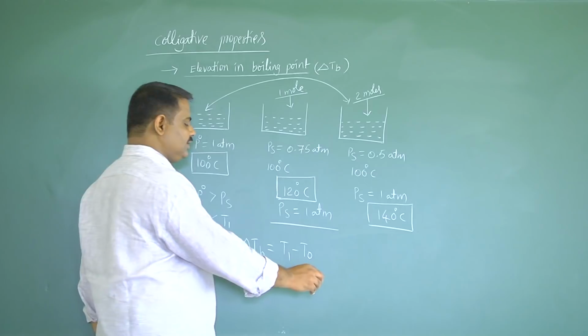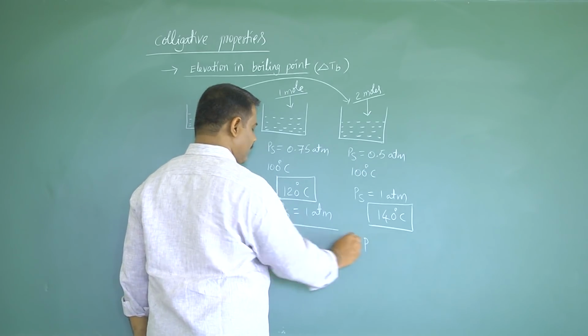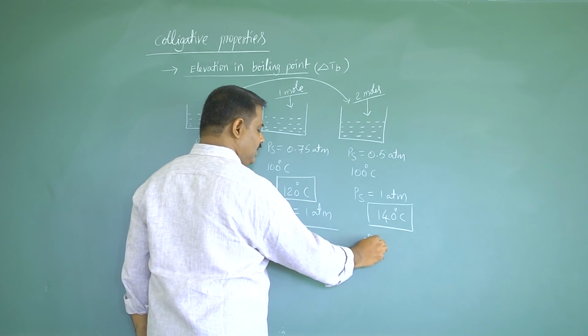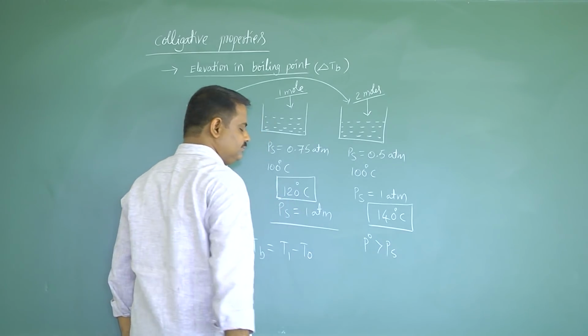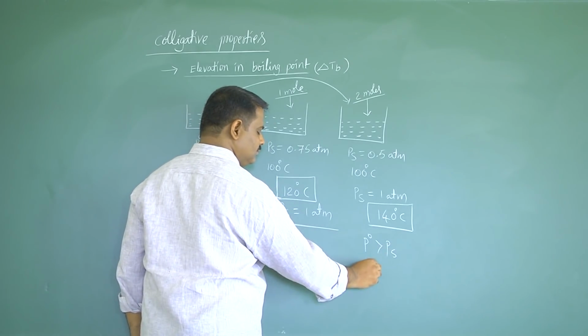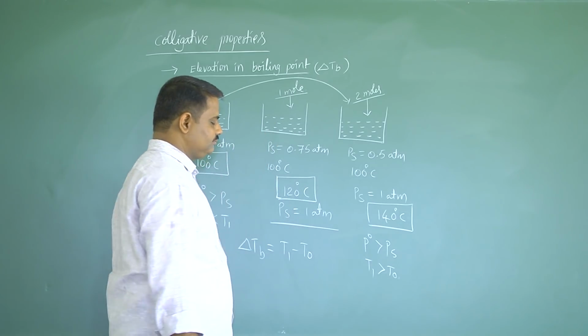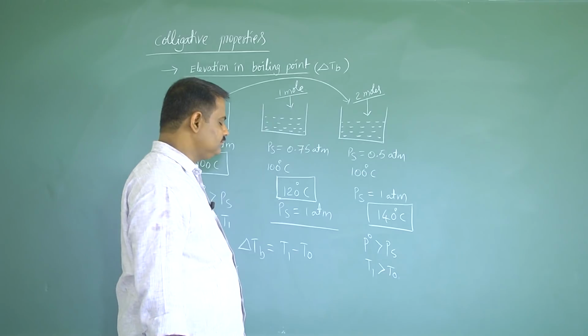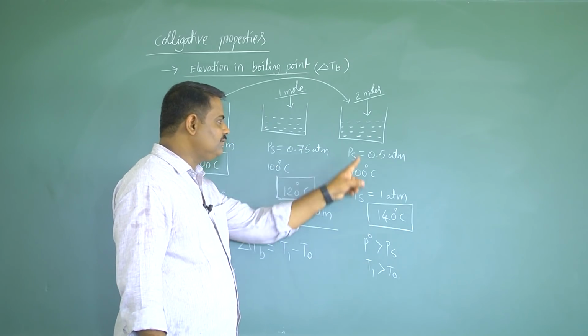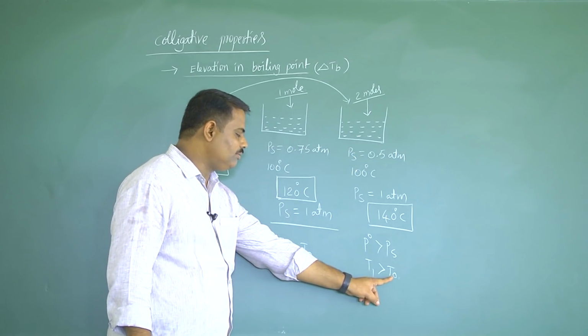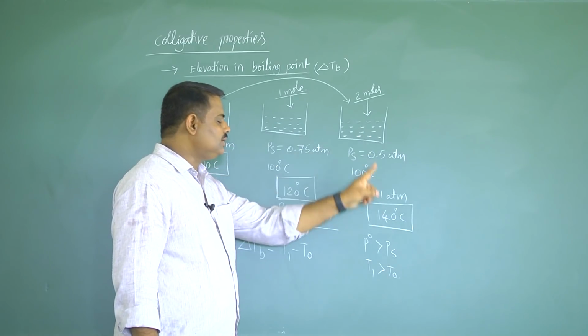This we can write as, here P naught is greater than Ps, T1 is greater than T naught. That means this is the boiling point of the solution and this is the boiling point of pure solvent.